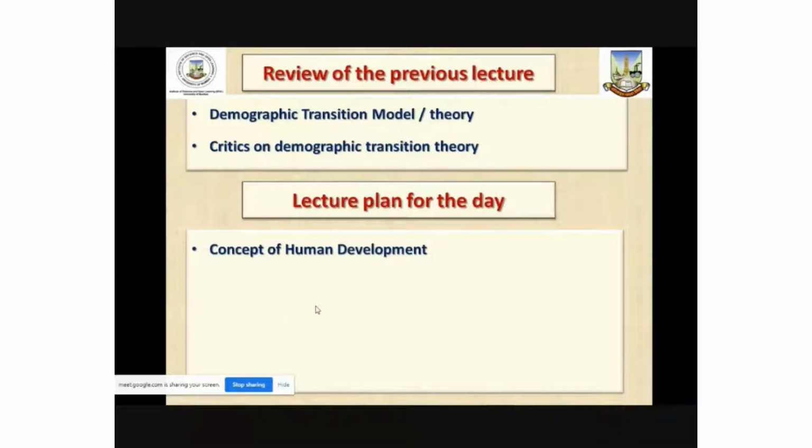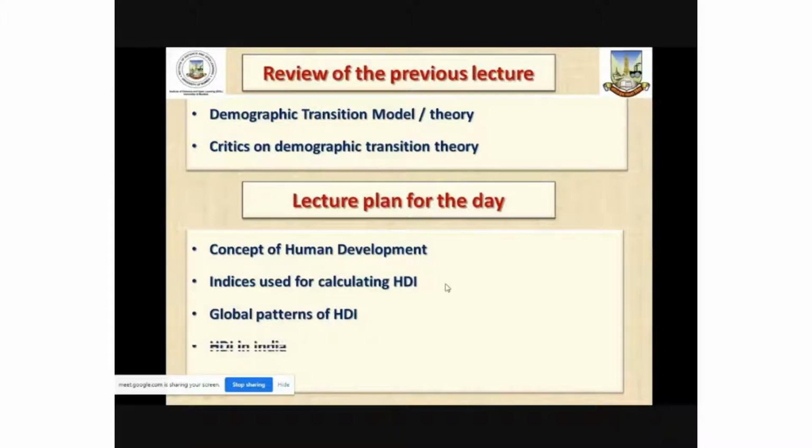Today we are intending to discuss the concept of human development, different indices that are used to calculate human development index, global patterns of human development index, and human development index and its patterns in Indian context.